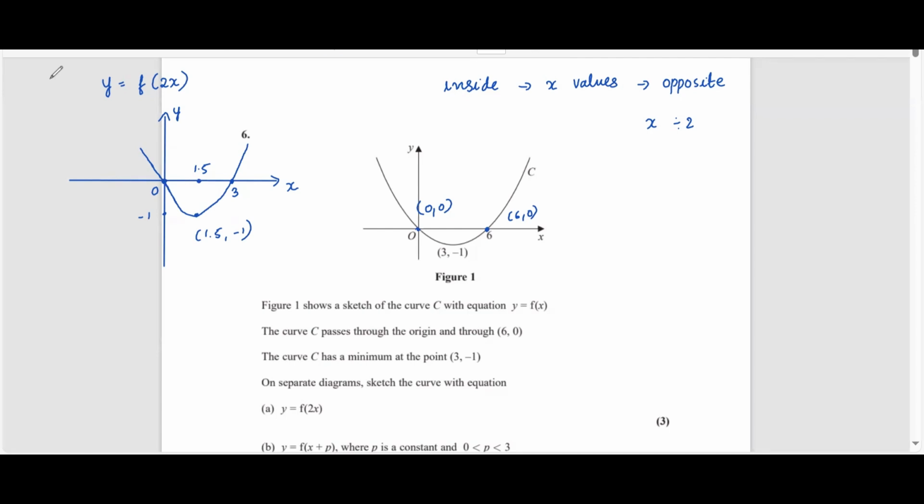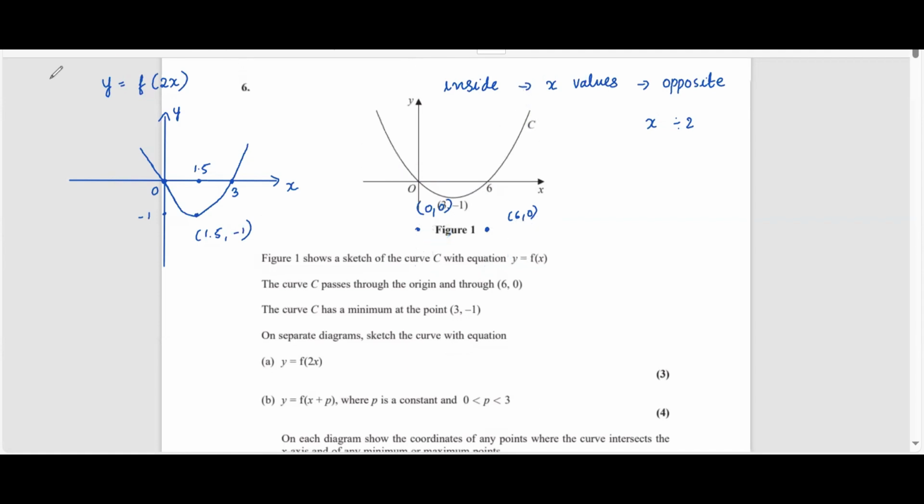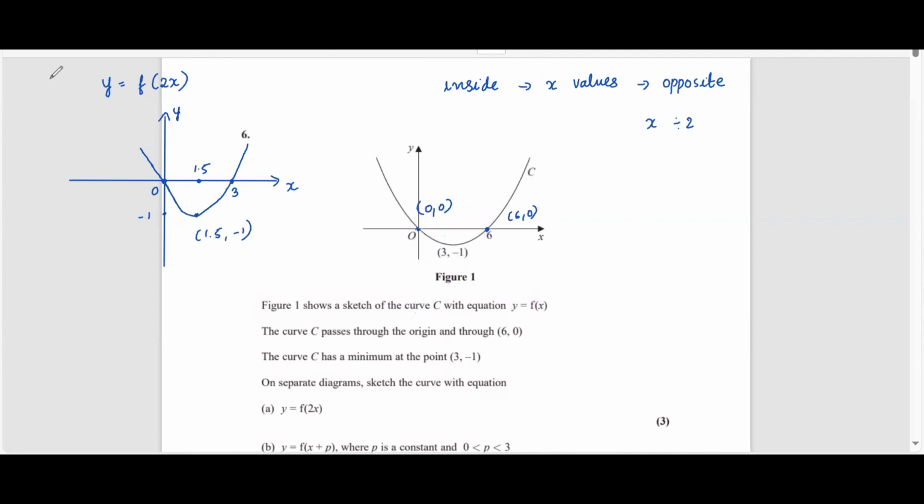And now the second part here, it says that y equals f of x plus p, where p is a constant and p lies between 0 and 3. So now for the second one, y equals f of x plus p, and p lies between 0 and 3. Now again, the change is happening inside the function. If the change is happening inside the function, only the x values will get affected, and we have to do the opposite of it.